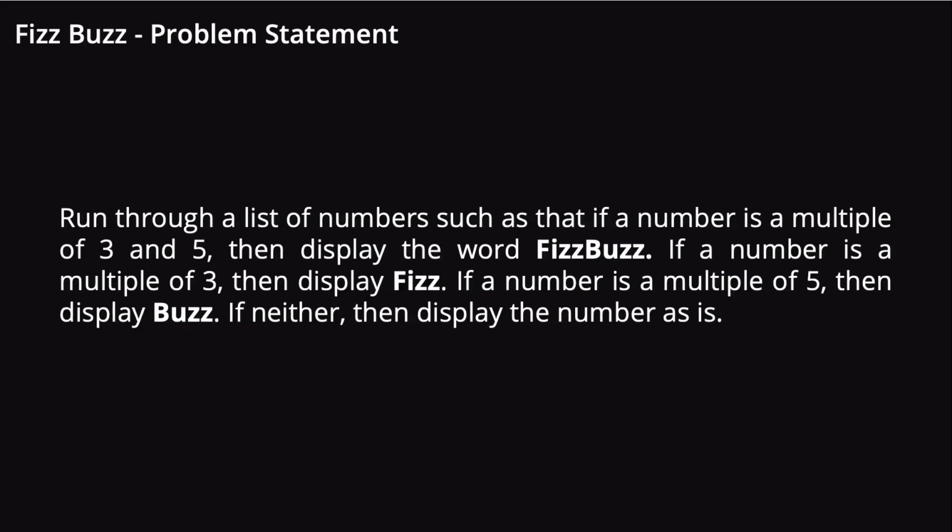The FizzBuzz problem requires us to run through a list of numbers such that if a number is a multiple of 3 and 5, we must display FizzBuzz. If the number is a multiple of 3, then we should display the word Fizz. If the number is a multiple of 5, then display Buzz. But if the number is neither a multiple of 3 or 5, then display the number itself.